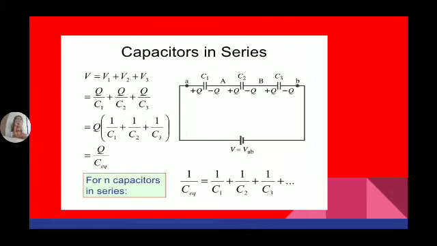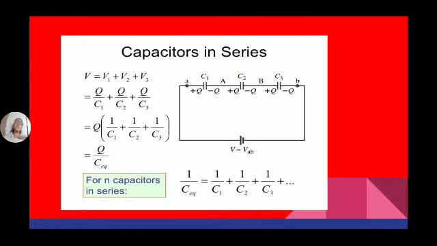We have to remember only two statements. When capacitors are connected in series, the charge accumulating on each plate of the capacitor is the same and is equal to the total charge: Q is equal to Q1 equal to Q2 equal to Q3. And the voltage applied across the combination is equal to the sum of the voltages across each capacitor: V equal to V1 plus V2 plus V3. So this is for capacitors connected in series.